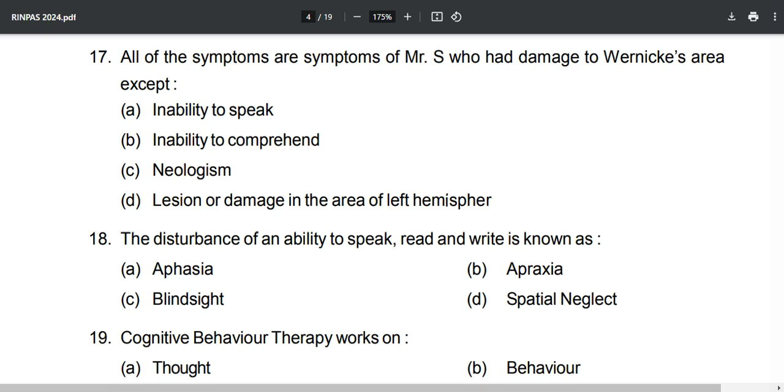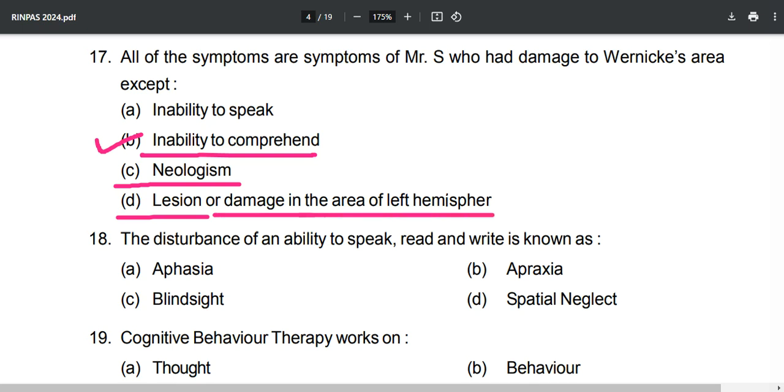Now, if we look at the options: option one, inability to speak, which sometimes can happen in Wernicke's; inability to comprehend; neologism; and lesion or damage in the area of the left hemisphere. What is neologism? Neologism is forming new words.